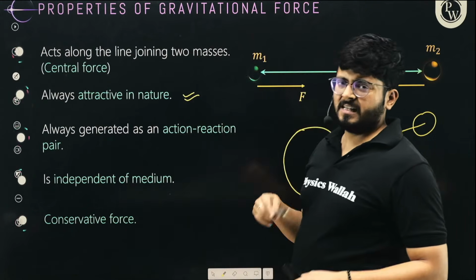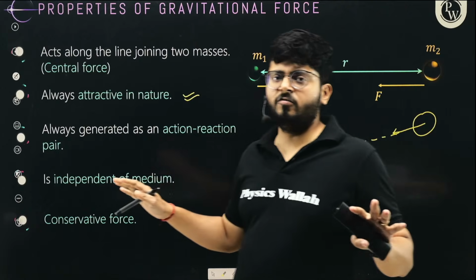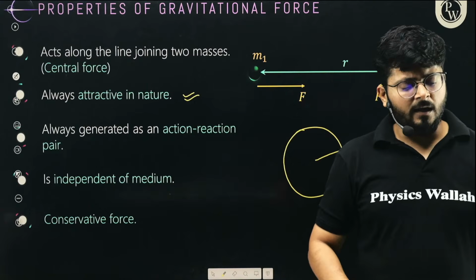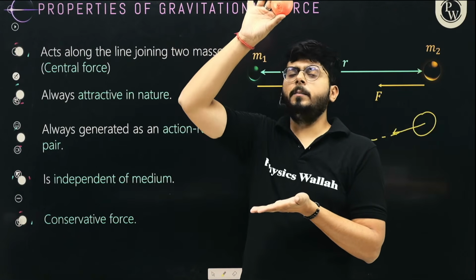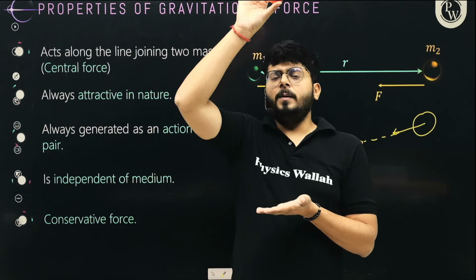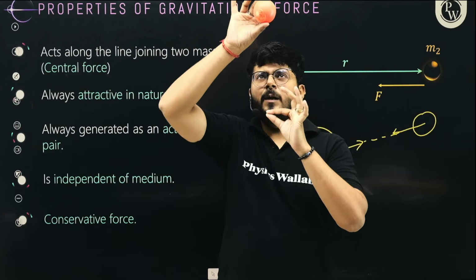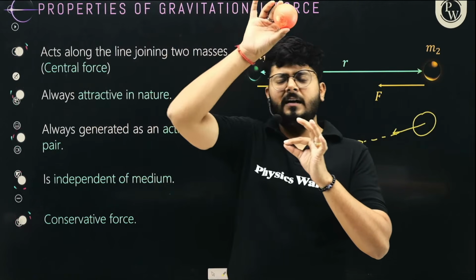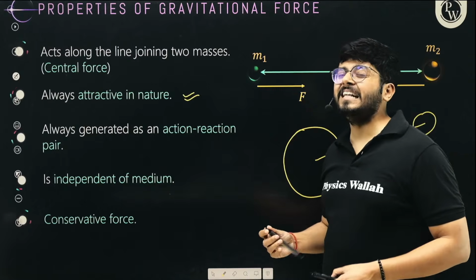It is a conservative force. Conservative force means the work done by this force in this particular field is independent of path. Work done by gravitational force is not going to be dependent on path. For example, here I have a body and I'm moving the body from point A to point B. Some work is done by the gravitational force in this situation, right? So if I'm moving it along this path, or along this other path, to the same point, as long as the starting point and the end point are the same, we can say that the work done is the same in this path as well as in the other path, right? So work done by the gravitational force, which is a conservative force, is path independent, okay?